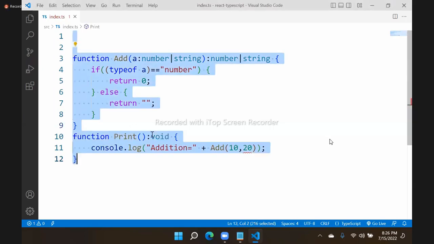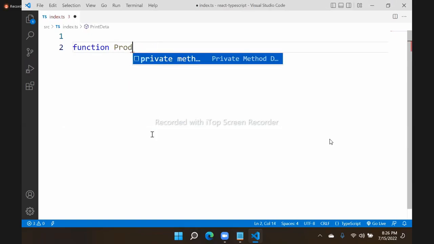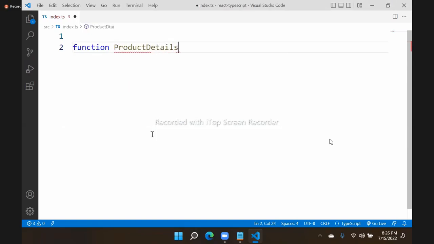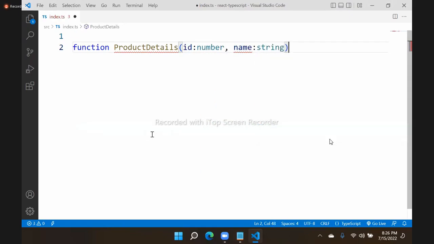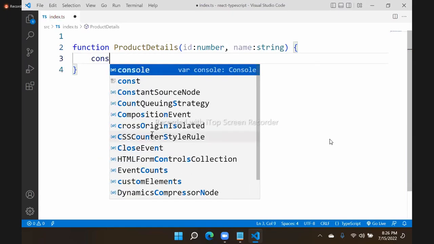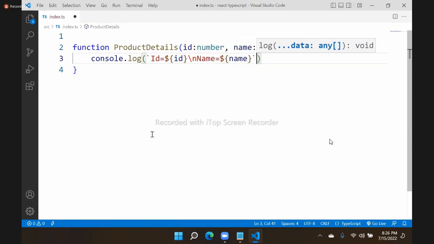For example, see, I am writing a function, product details. This product details function has id and name. Id is a number type and name is a string type. We need to access and use them, right? That means I will print with console.log: id is equal to whatever id they pass. In the next line, I will print name is equal to whatever name they pass.